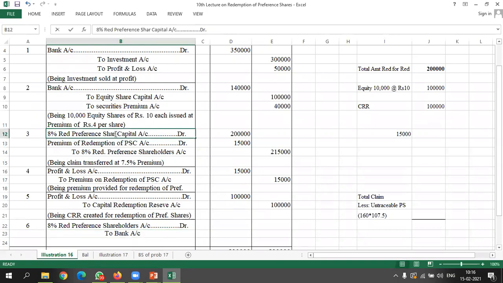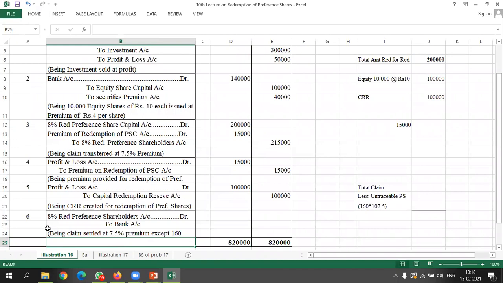Let's see. They have told us we have paid entire amount except 160 preference shares. So here we will write being claim settled at 7.5% premium except 160 preference shares.